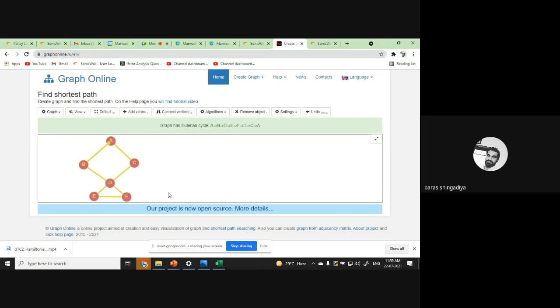Start from any place, and without repetition of any edge, you can reach back to your starting place. Okay? Without repetition of any edge in the network, you can reach the starting place. That type of concept is required right now in rail networks.